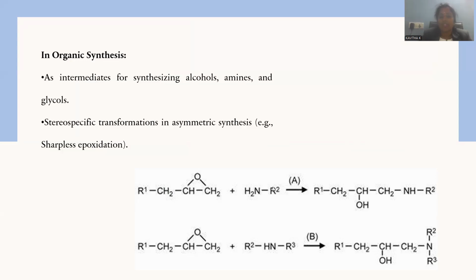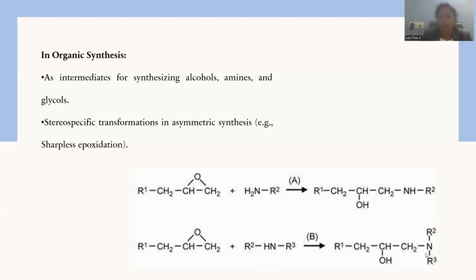Whenever epoxide is taken and treated with primary amine, there is a provision to add this molecule over the epoxide, giving rise to alcohol at one of the carbon atoms and the other carbon attached to the amine group, so that here the primary amine is transformed into a secondary amine. This is said to be what? Beta hydroxyamine. Beta hydroxyamine formation is possible.